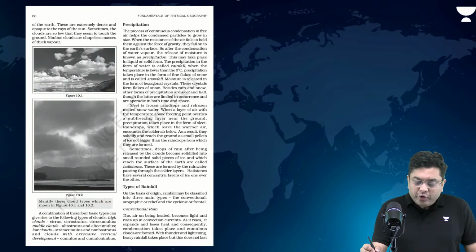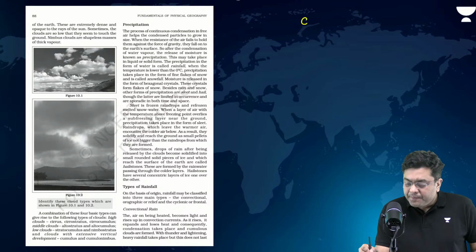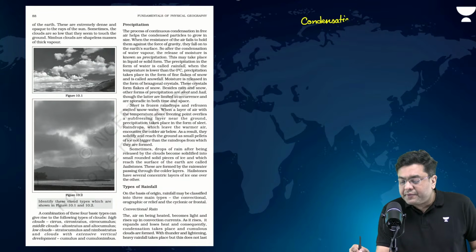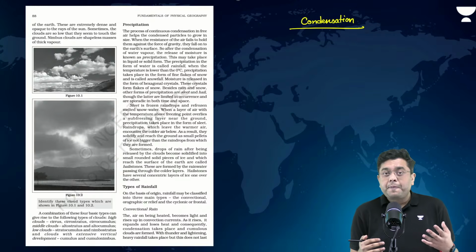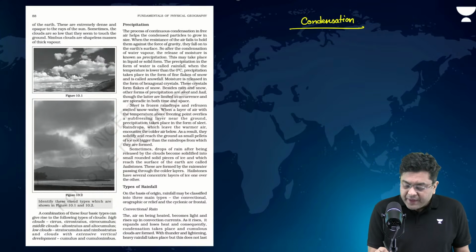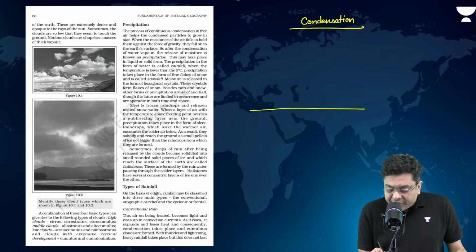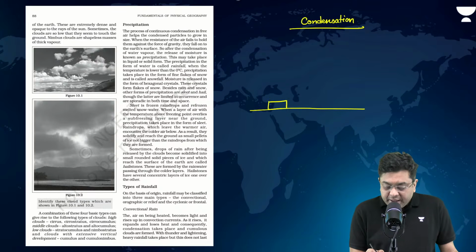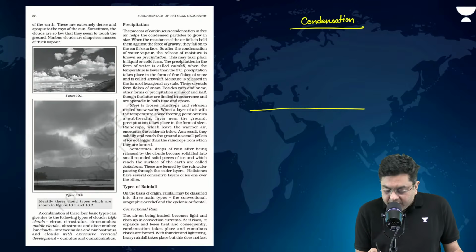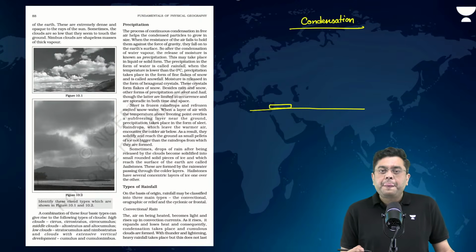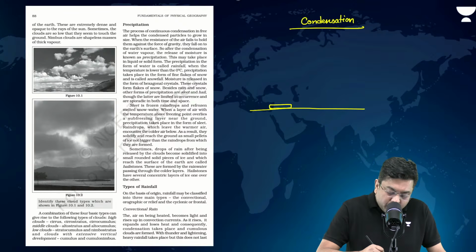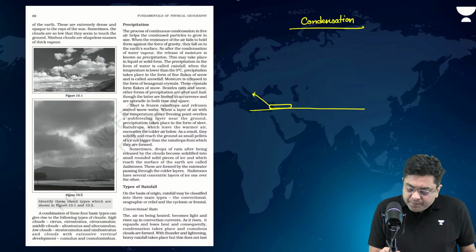Now, condensation occurs in various different types, in various different places. For example, if condensation occurs in the air which is touching the ground, then you will have the formation of dew.